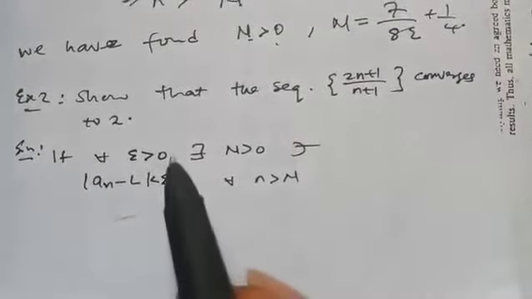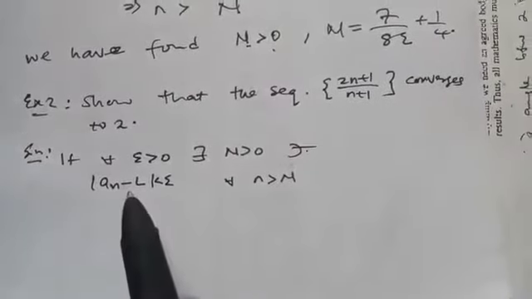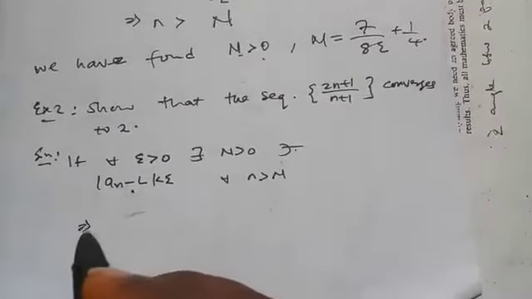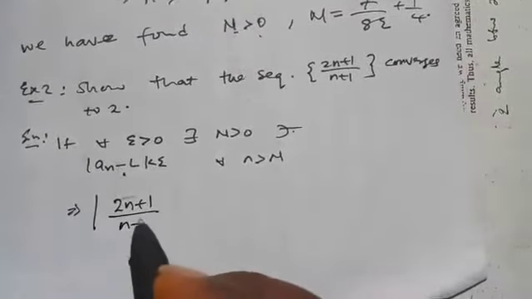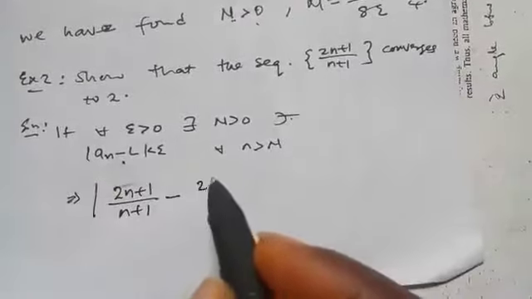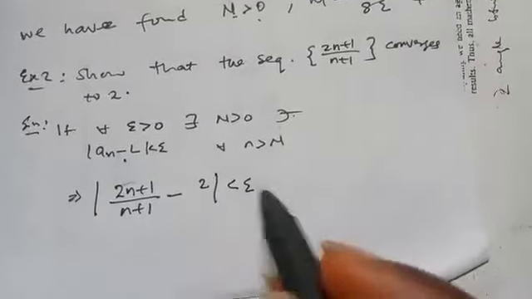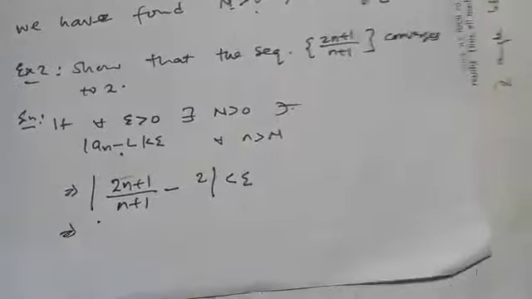That is, for every epsilon greater than 0, there exists N greater than 0 such that this happens for every n. Now, what's our N there? We have a_n = (2n+1)/(n+1), minus L. So this is our L. Our L is 2, and the absolute value is less than epsilon. If you simplify further, this will give me minus 1 over n plus 1.